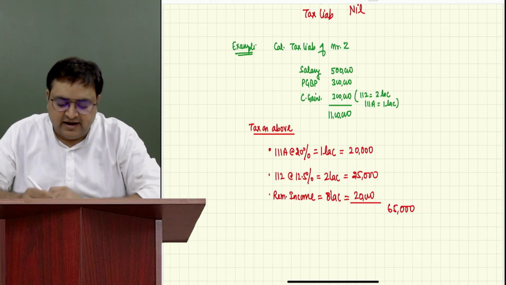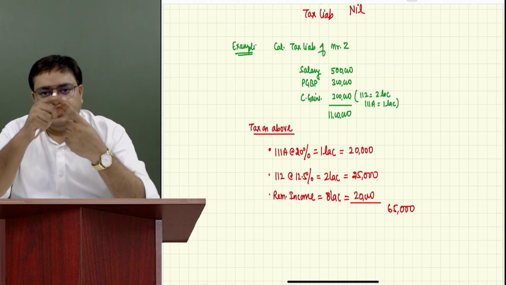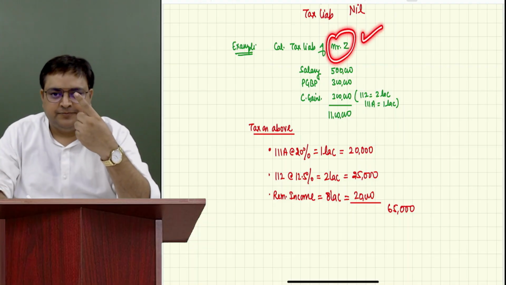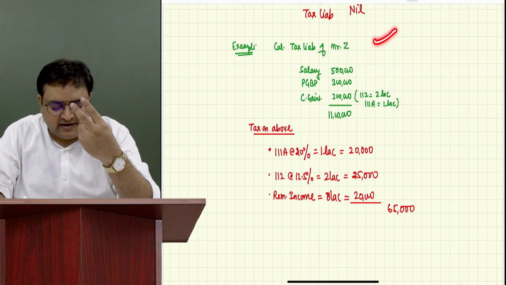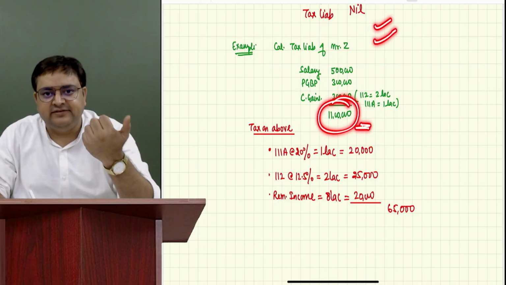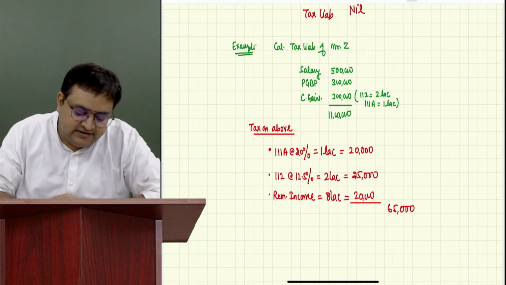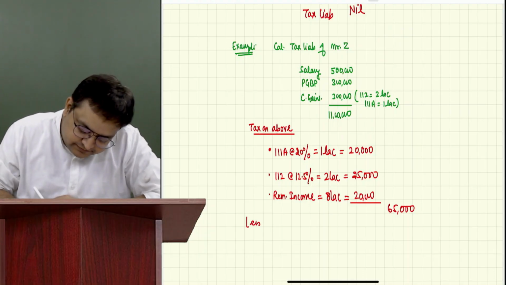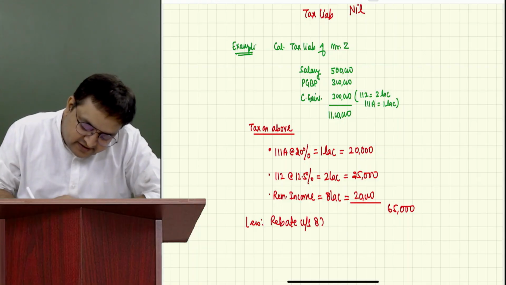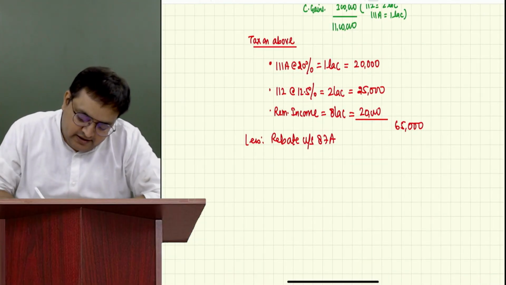Please tell me, is this guy eligible for rebate or not? For eligibility, we need 3 things. Individual, yes, he is. Resident, nothing is mentioned, he is resident. Second is also satisfied. Third is total income up to 12 lakh, less than 12 lakh. Yes, it is less than 12 lakh. So he's eligible for rebate also. Less: rebate under section 87A. How much is the rebate now? Tax on above.